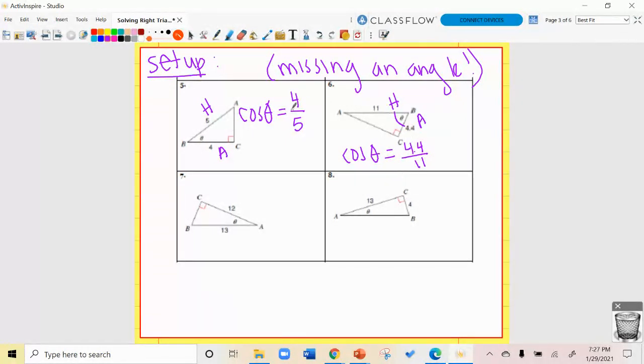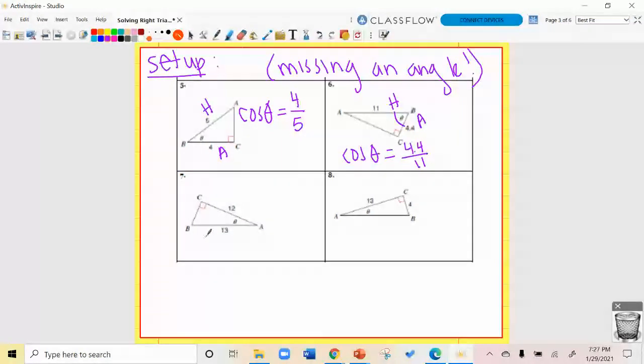And even if I blew this up, even if I multiply this by a scale factor of 3 or 8 or 1/2, that ratio is going to be the same. Cosine of that angle is going to stay the same. It's a degree measure. It is an angle. That angle stays regardless of how big or small the triangle is.